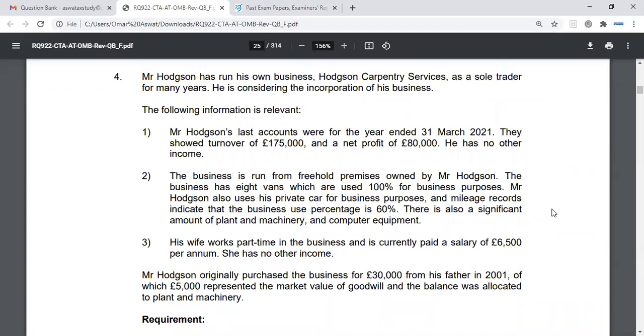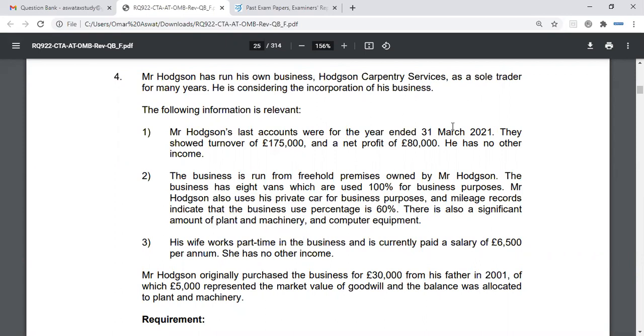Yeah, exactly. He'll be taxable on that income for now, correct? So we have a sole trader, Mr. Hodgson. He'll be taxed on the net profit or the tax-adjusted trading profit for the year ended 31st March 2021, right? Now, the other thing I know about this date is that they haven't mentioned any start date, so there'll be no overlap profits. And effectively, Newco will come into play from 1st of April 2021.